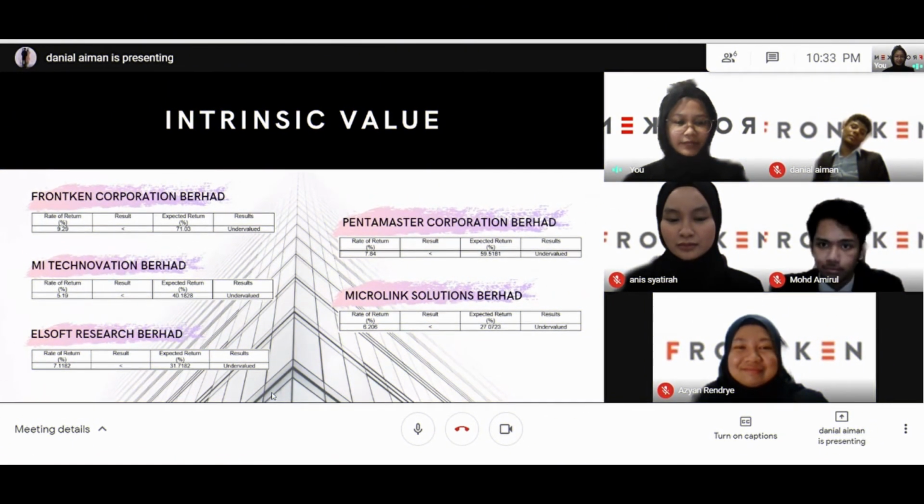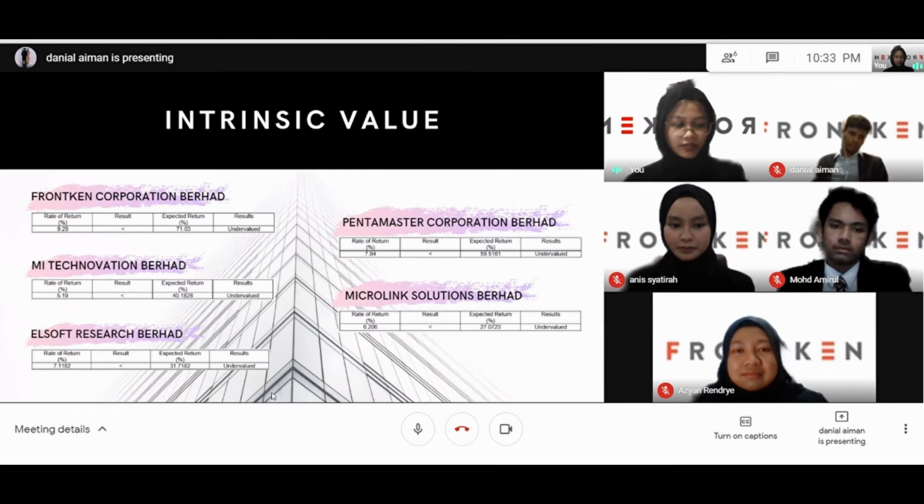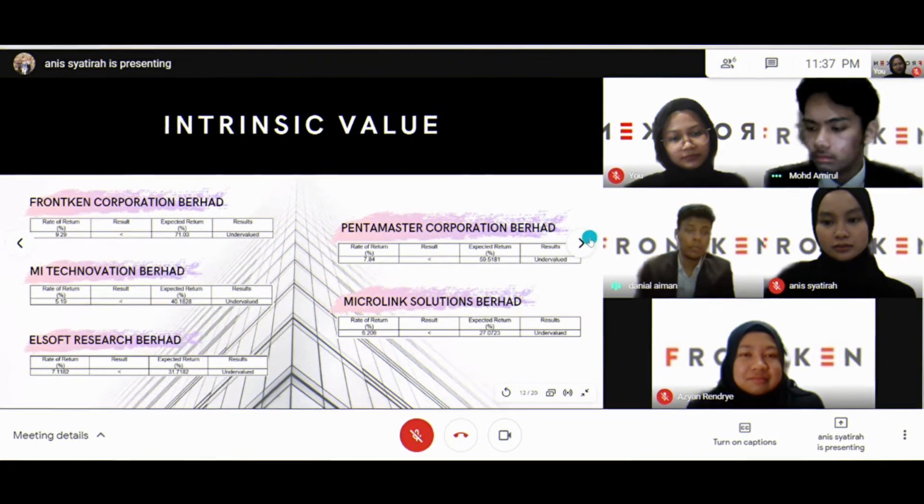The last segment of the financial analysis is intrinsic value. Based on the data above, these five companies, Frencken Corporation Berhad, MI Technovation Berhad, Elsoft Research Berhad, Pentamaster Corporation Berhad, and Macrolink Solutions Berhad, are undervalued, where the rate of return is lower than the expected return, which makes them a great investment. As a consequence, it shows that all these five companies' earning history is stable and the companies also sell at a price below their tangible asset value. Okay, that's all for the financial part.